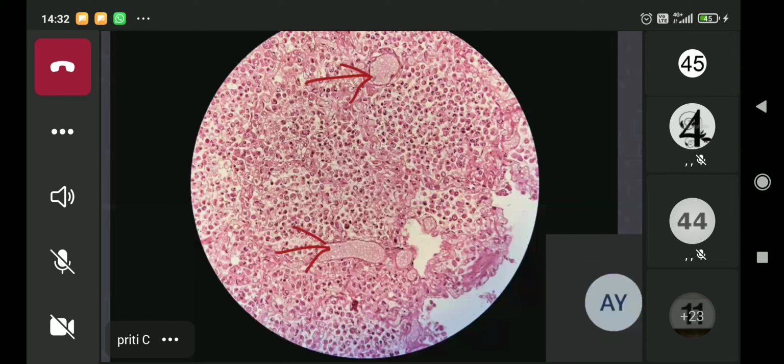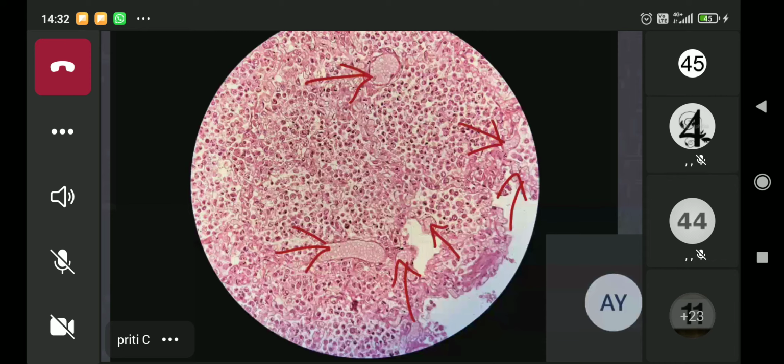All these that I'm marking are the congested vessels situated between two alveolar spaces. So you see fibrinopurulent exudate with RBCs and vascular congestion. So this is the stage of red hepatization in a case of lobar pneumonia. Okay?